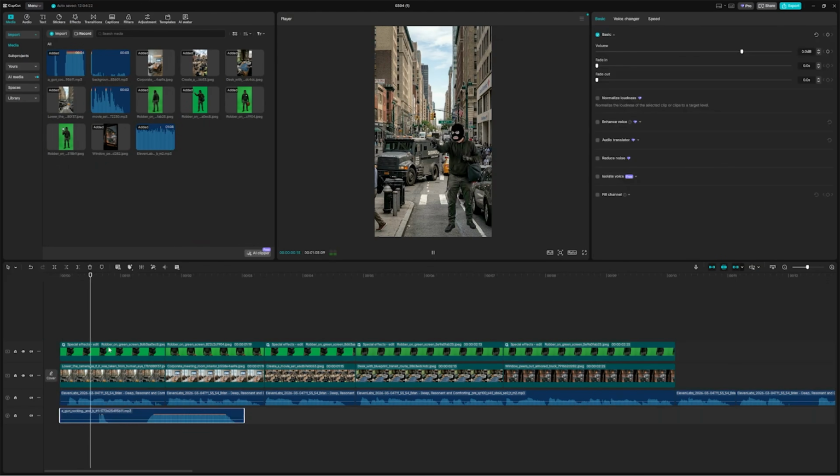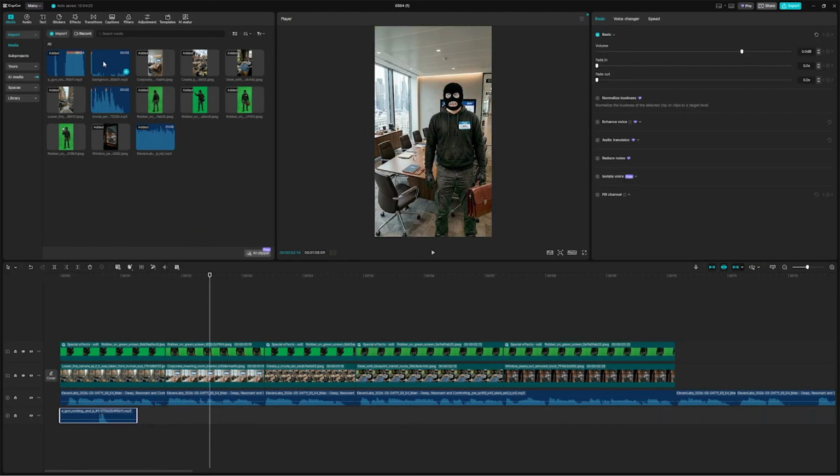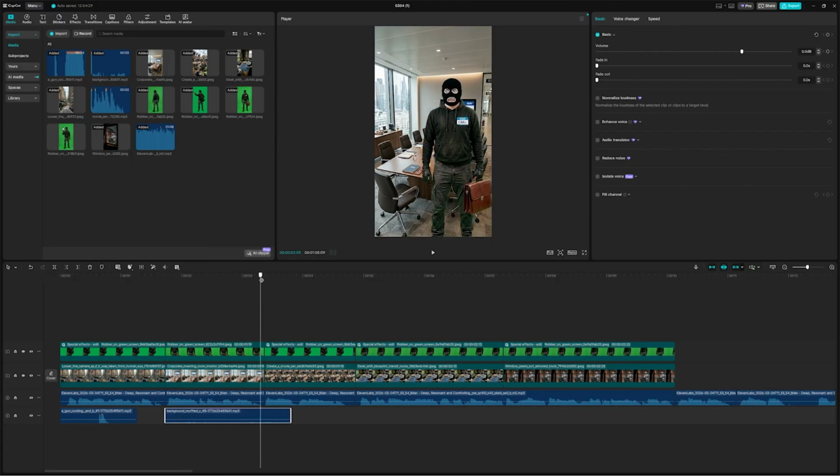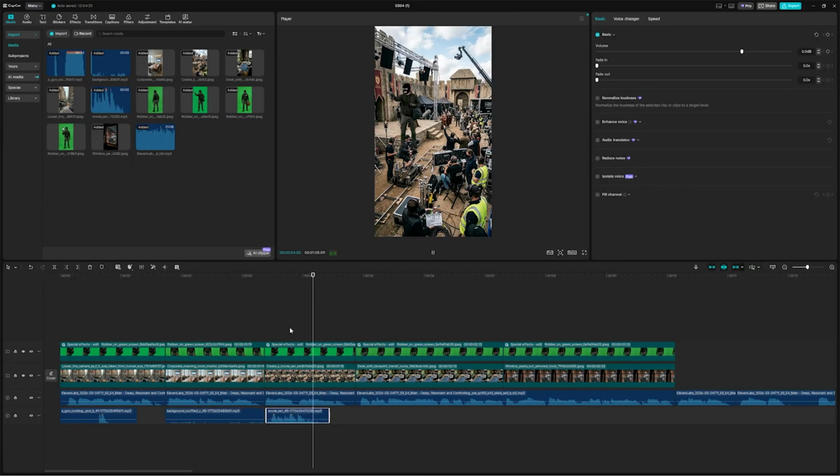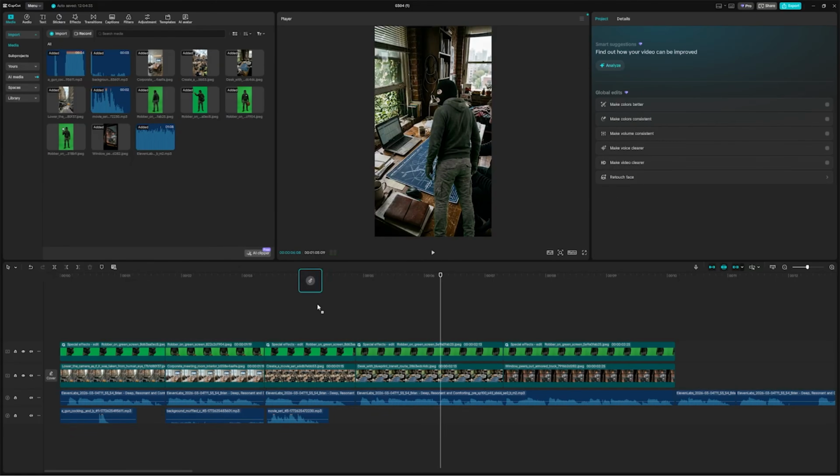Now we need to add in the sound effects we made in CapCut. Just layer them in below the scenes we created them for. So the gun cock for the start, the chatter for the job interview, you get the point.